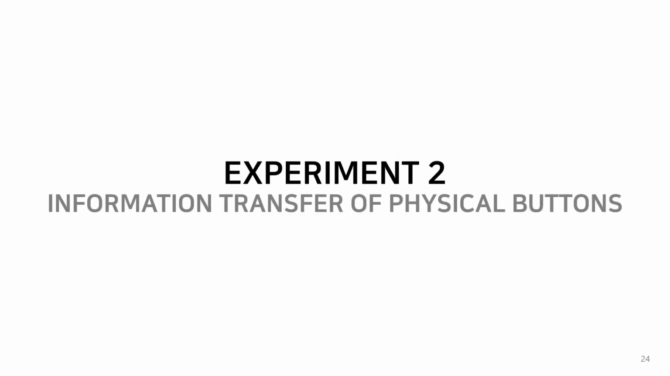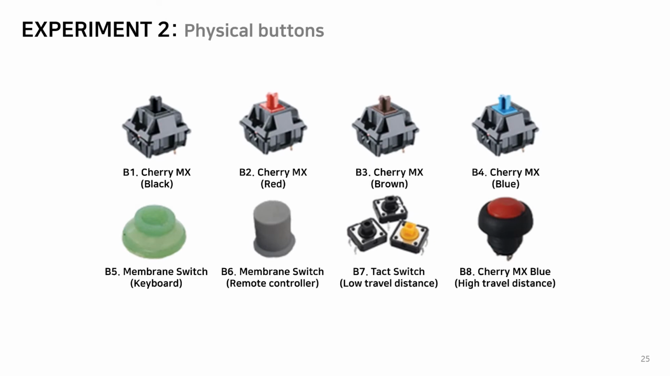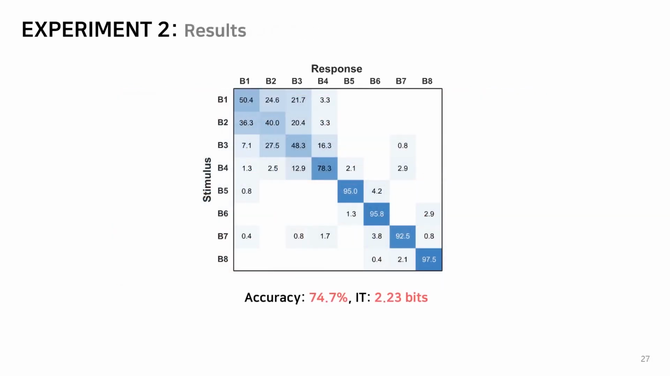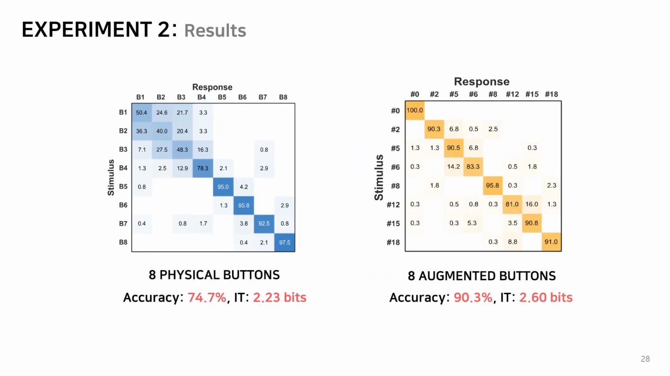In the following experiment, we conducted another experiment to measure the information transfer of physical buttons. We selected 8 physical buttons, which had different operating structures and feels. Our experimental results showed that the IT score was 2.32 bits, approximately 5 buttons. The results suggest that physical and augmented buttons have similar information transmission capacities. Thus, this comparison advocates that augmented buttons provide distinctive perceptual and affective experiences to users.